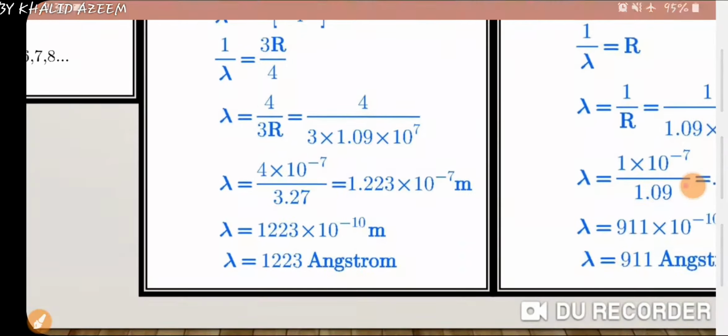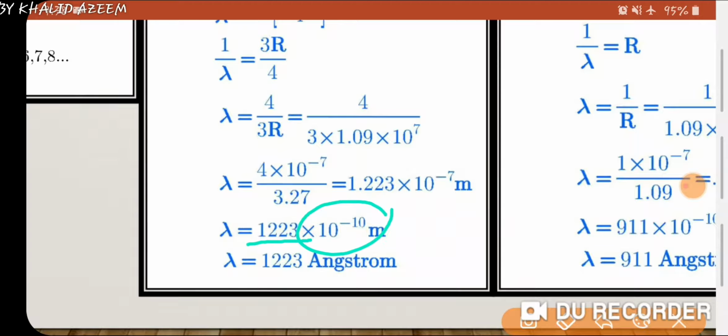In the next step you can see I am writing 1223 in place of 1.223. It means I had shifted this point by 3 places in the right, so power will decrease by 3 and the power becomes 10 to the power minus 10, and 10 to the power minus 10 is called angstrom. So the final answer is 1223 angstrom.